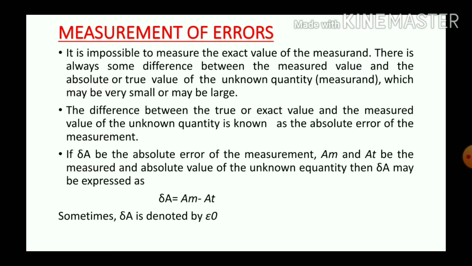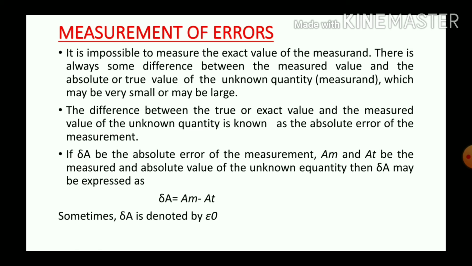Next, move on to the second topic, that is measurement of errors. We know that no system is ideal. So, definitely there is some difference between the measured value and the true value of an instrument. It is impossible to measure the exact value of the measurand. There is always some difference between the measured value and the absolute value or true value of the unknown quantity.